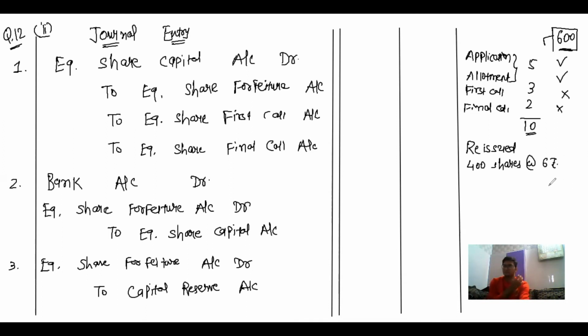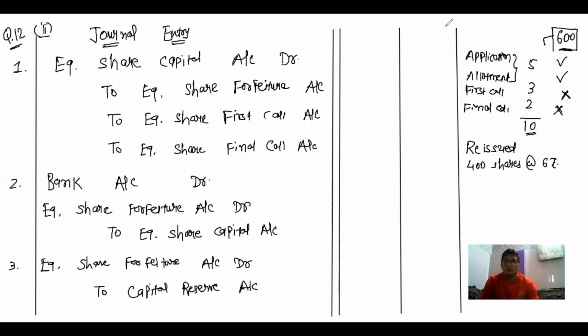Now here, first journal entry, that is equity share capital account debit to equity share forfeiture. Here, shareholder failed to pay first call as well as final call. So first call account credit, final call account credit. Second journal entry remains same, third journal entry remains same.